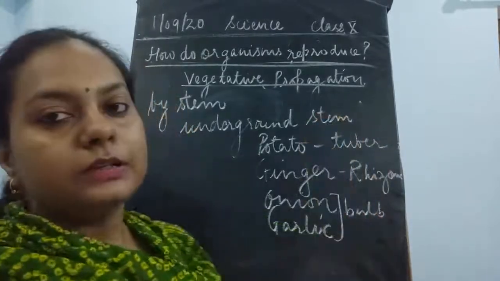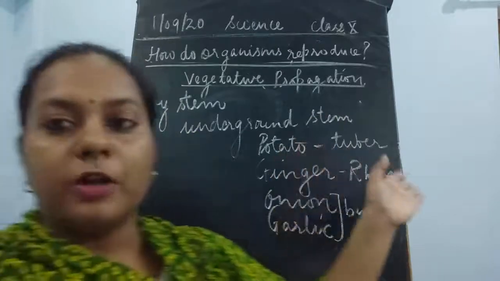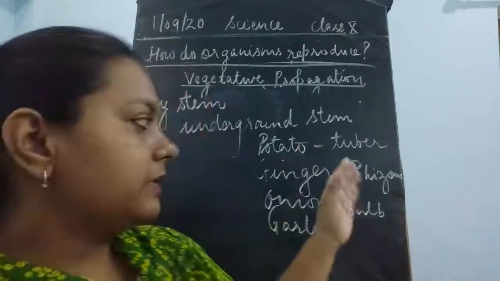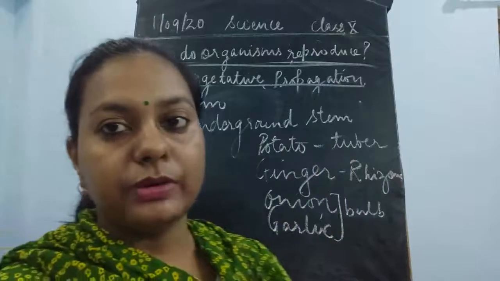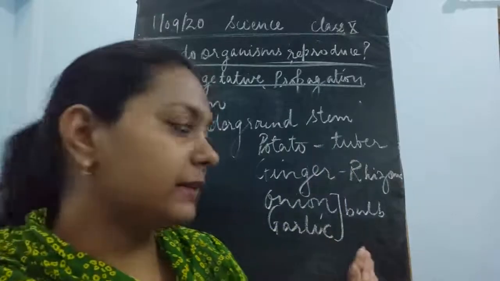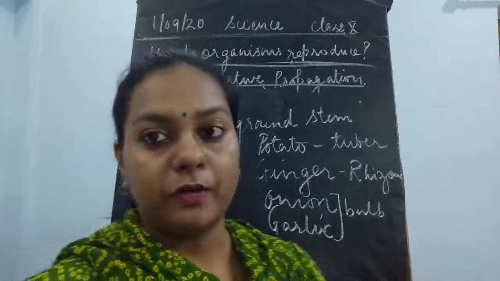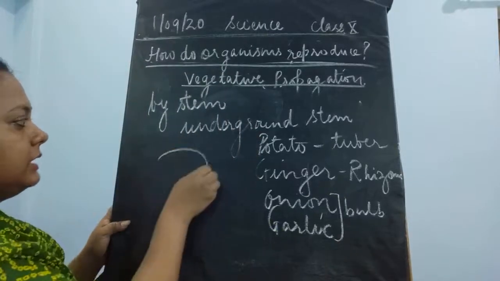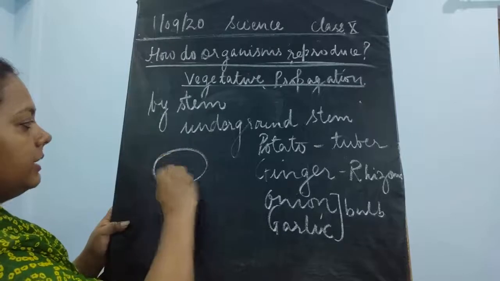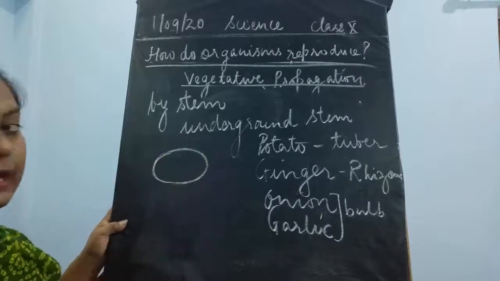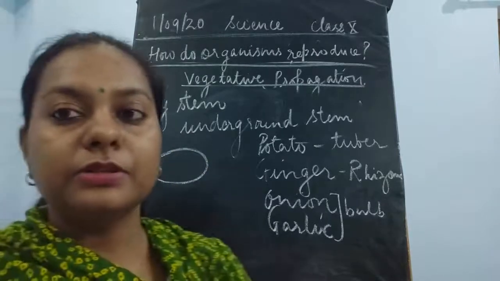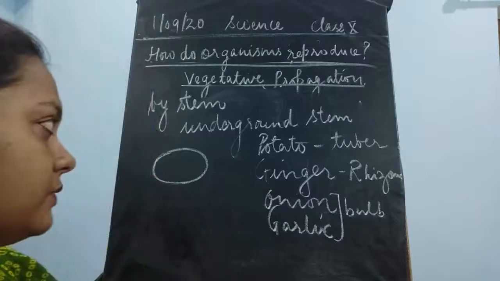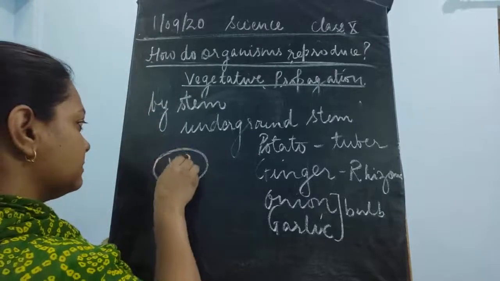Now don't just go for the modified names. We'll just go with the simple names only. We will see the examples where the stem is responsible for the development of a new plant. How? See, in potato, what happens? As you could see, the potato has certain structures called eyes.